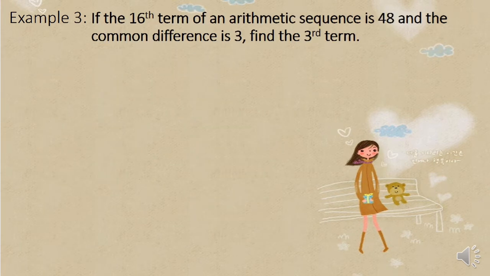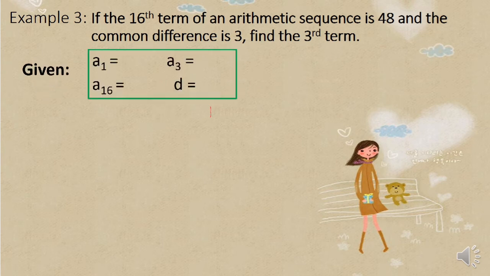So for example number 3, if the 16th term of an arithmetic sequence is 48 and the common difference is 3, find the third term. So first step is to identify the given. Okay, and for our common difference, that's 3.